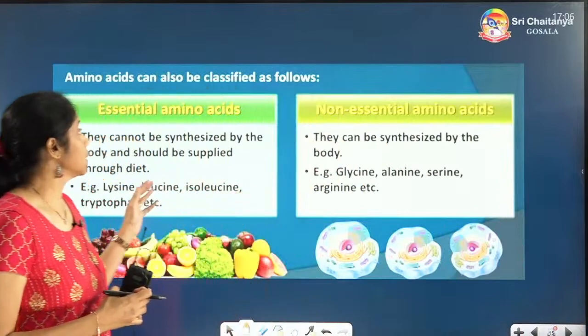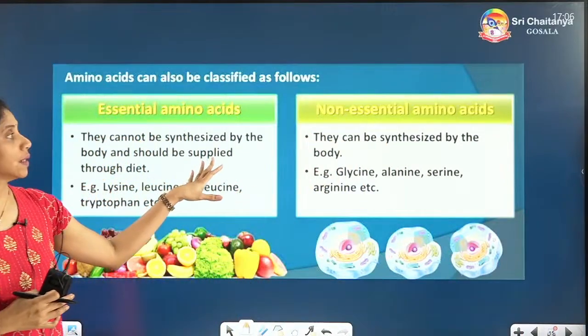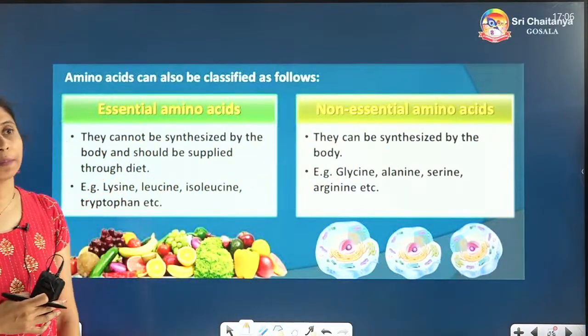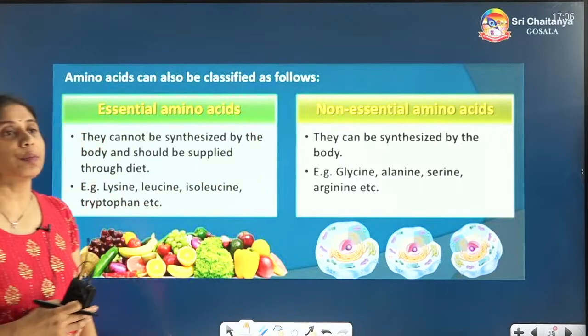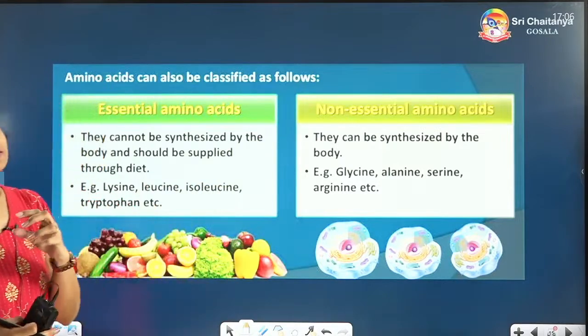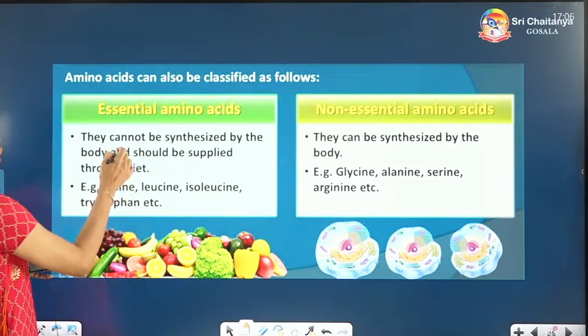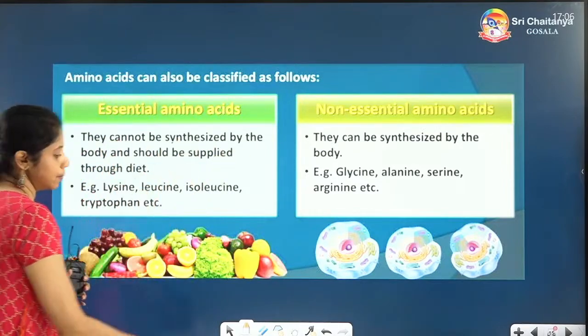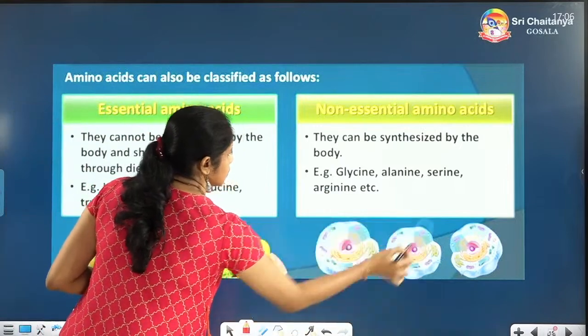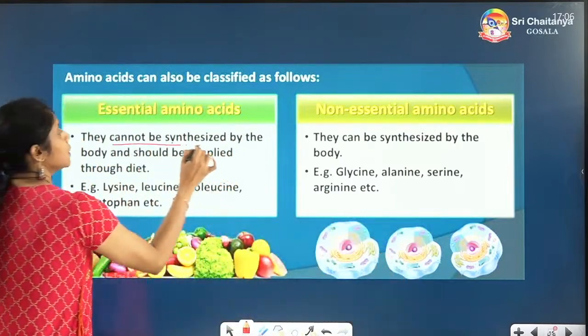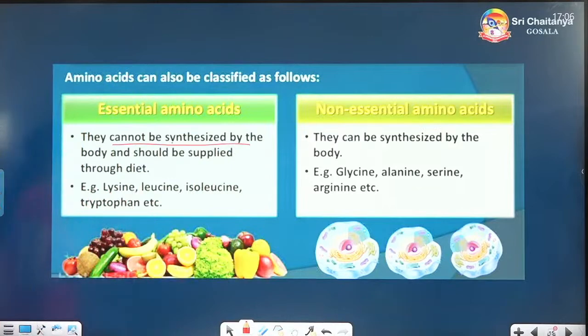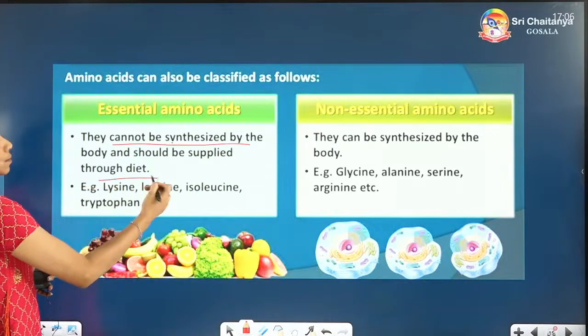Now all of you can see there are essential amino acids and non-essential amino acids. Essential amino acids means our body cannot synthesize them, so we have to eat them in the food. These cannot be synthesized by the body, so we have to get them through our diet.